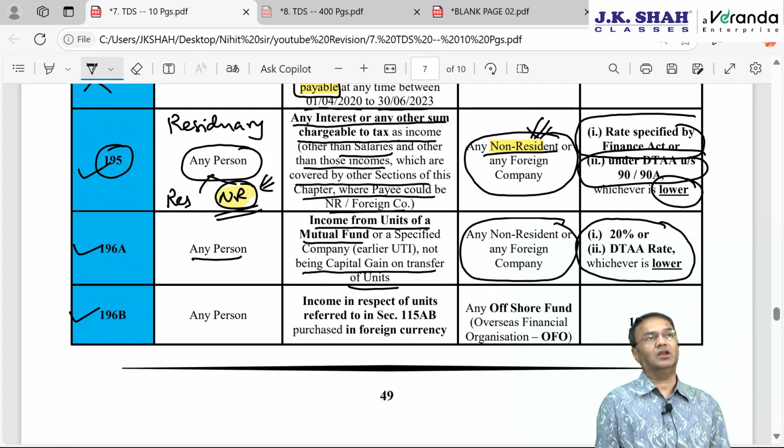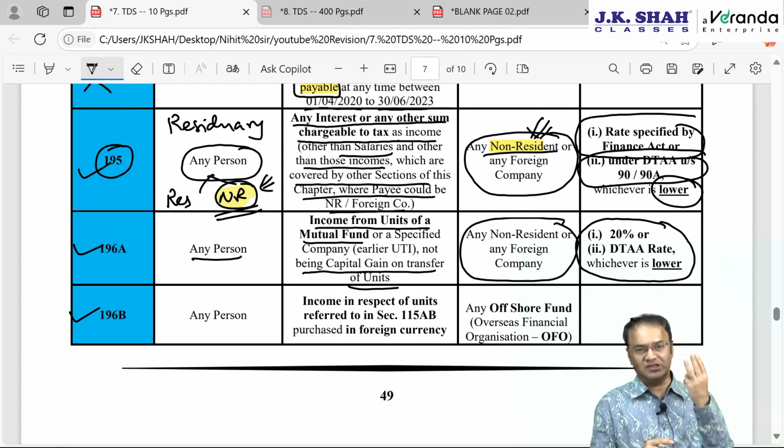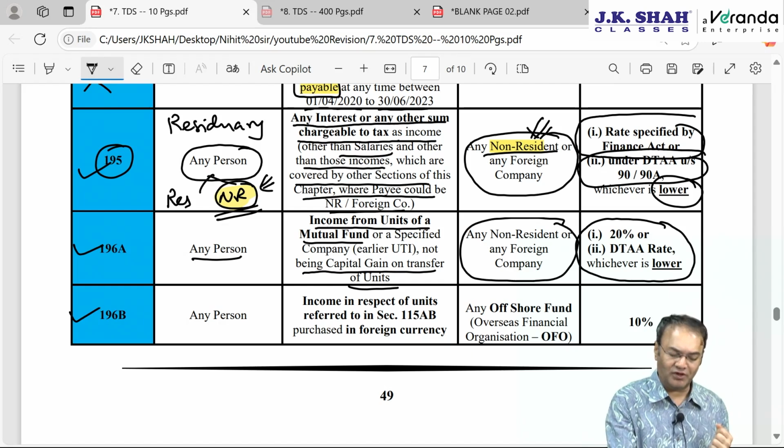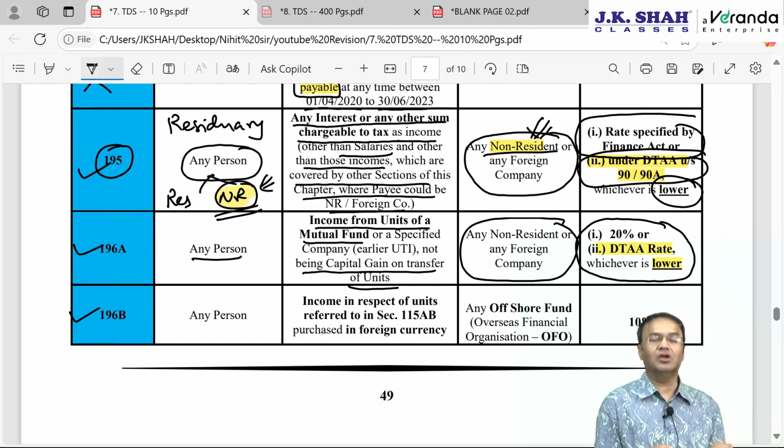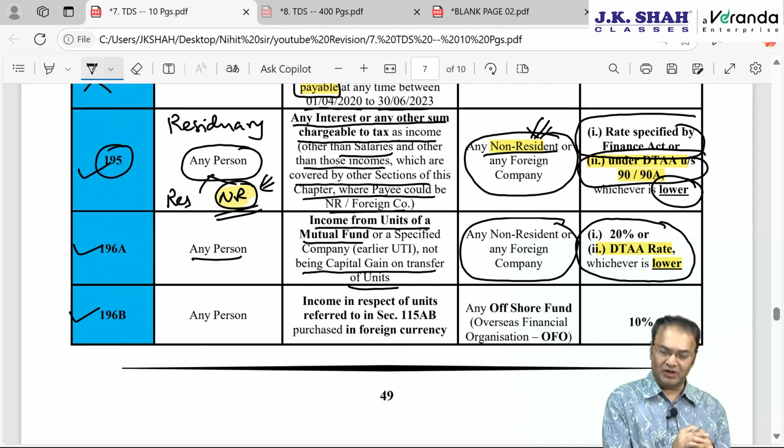So technically, for earlier sections I told you DTAA rates are not to be brought into the picture unless specified. DTAA rates are to be brought into the picture and compared with the rate in force only for three sections. Out of them, two are done by us. Number one was section 195. Second is this section, 196A, and there will be one more section, 196D, which we will discuss.